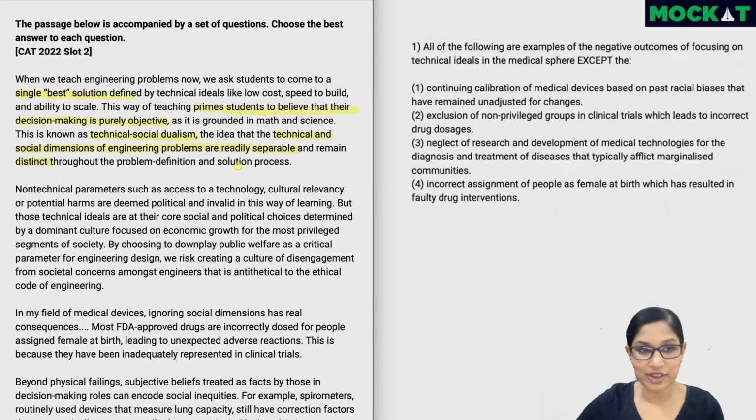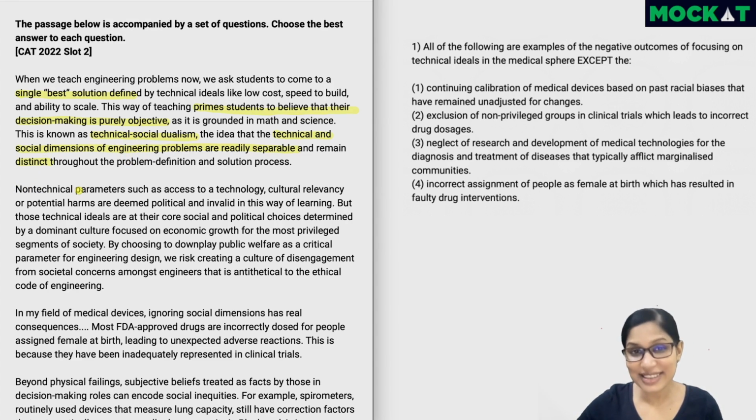So today, the way engineering is taught, students are encouraged to come up with solutions that can be developed at a lower cost, that can be built fast, and that can also be scaled. Now, this is focusing more on the math and science aspects, or the core technical aspects, right? And telling engineers to focus on this makes them focus on the technical aspects and not the social aspects. This phenomenon is called technical social dualism, where the technical and social aspects are separate. This seems a little negative the way it's written, so this might not be the author's view.